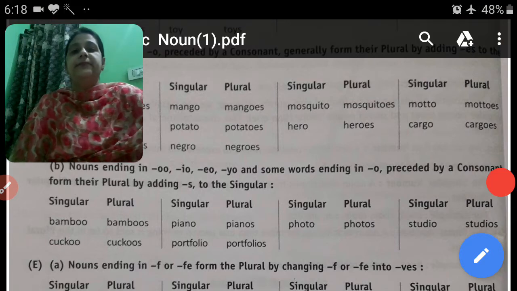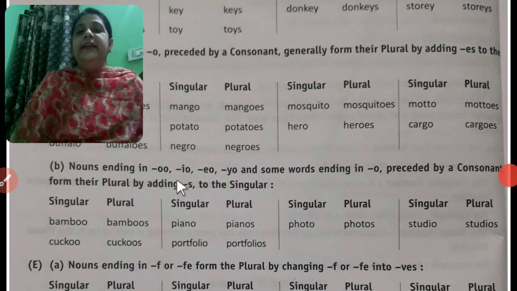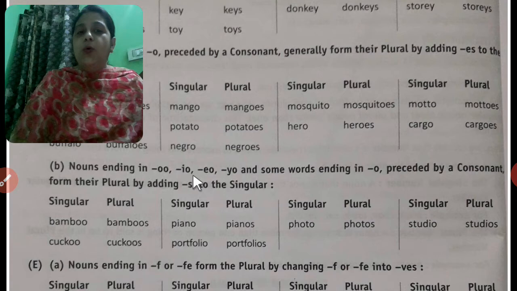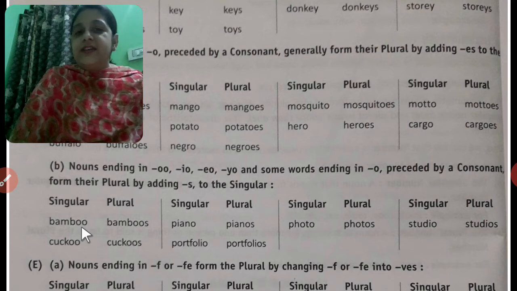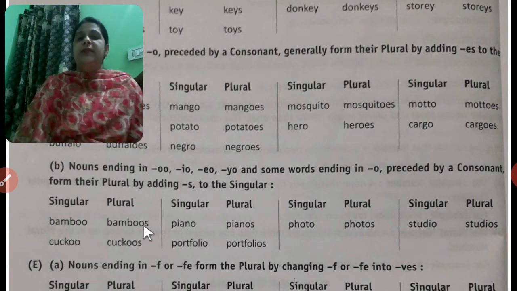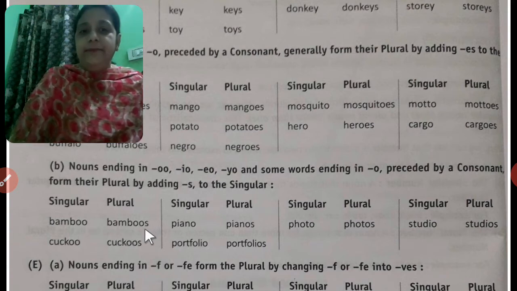Next is nouns ending in double O, IO, EO, YO, or some words ending in O preceded by a consonant form their plural by adding S. The example makes it clear. Bamboo: the last letters are double O, and we have formed its plural by adding S. Okay.